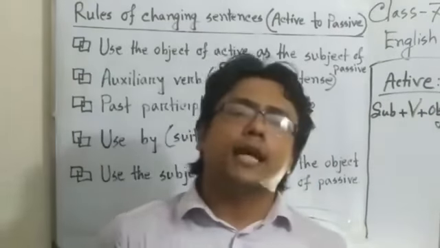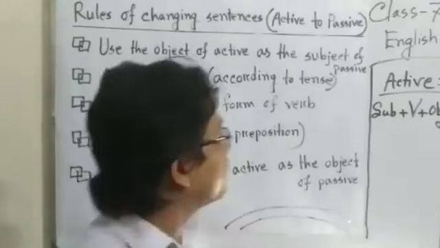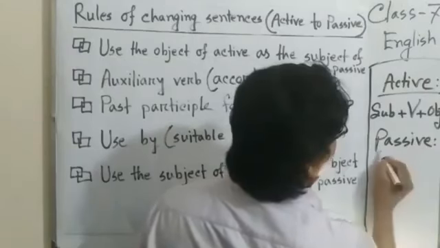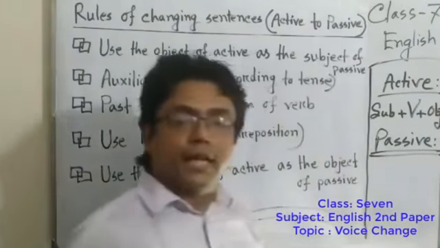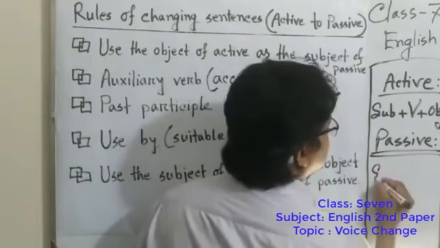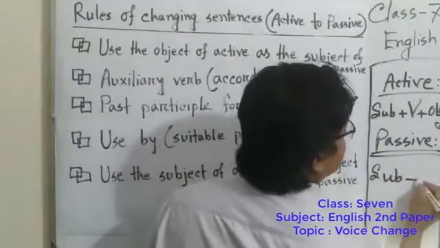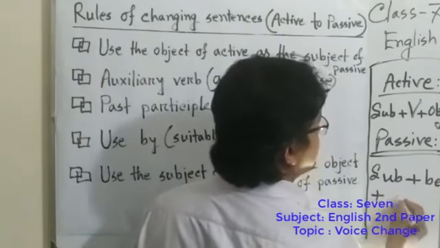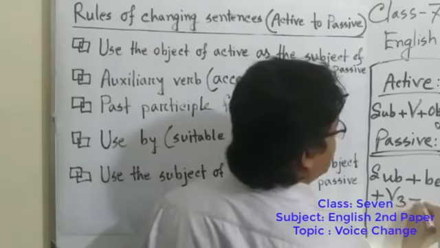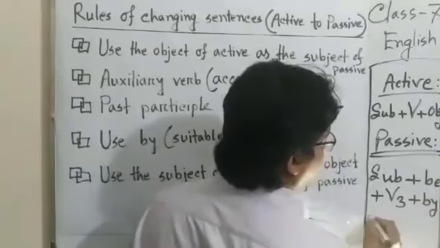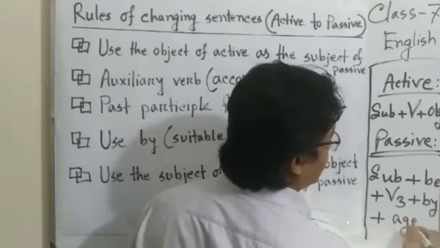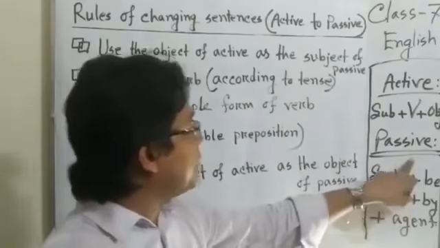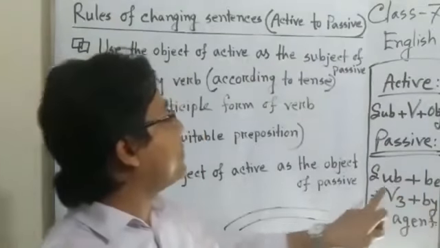And what is the structure of passive? The structure of passive is subject plus be plus V3 plus by plus agent.